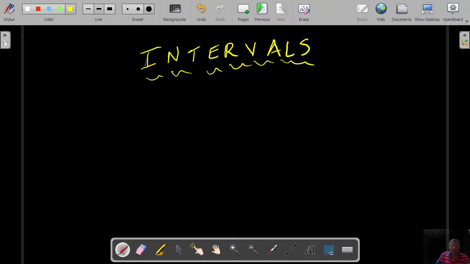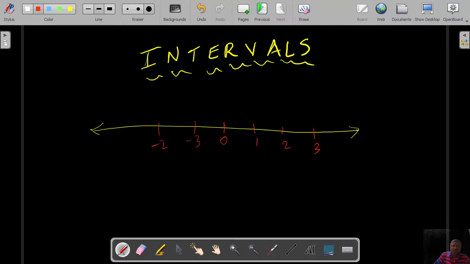Everybody would be familiar with this number line that you know from school: 0, 1, 2, 3, and this goes up to infinity. And here we have -3, -2, -1 and 0.